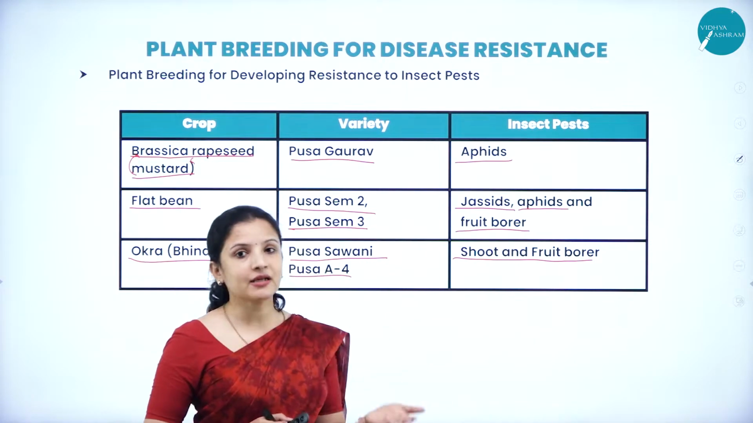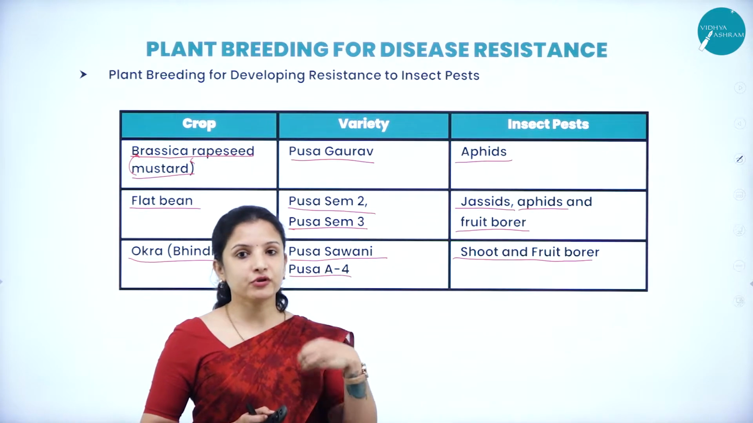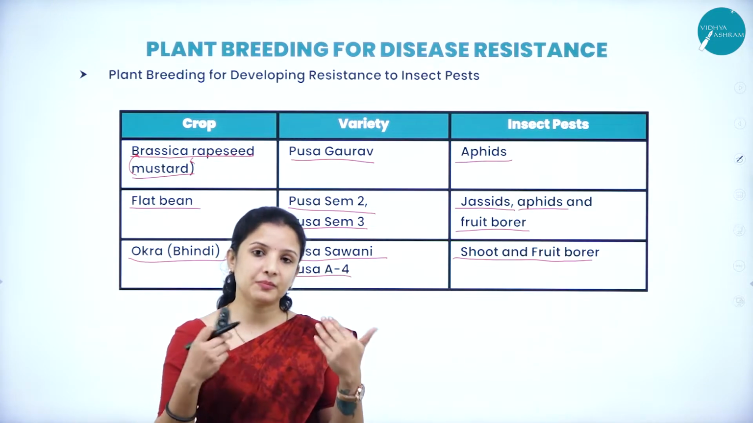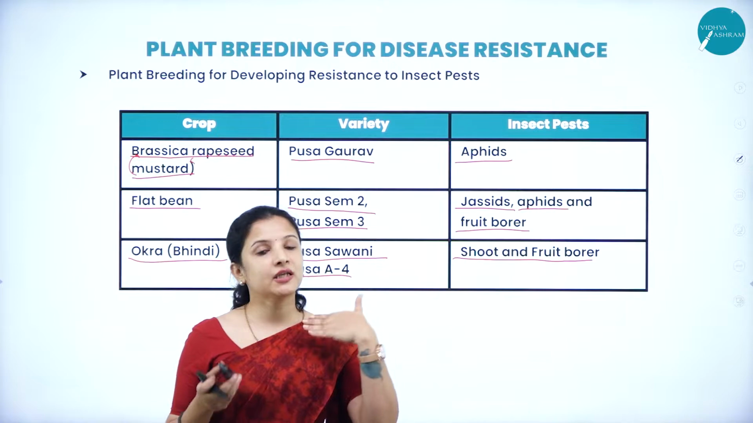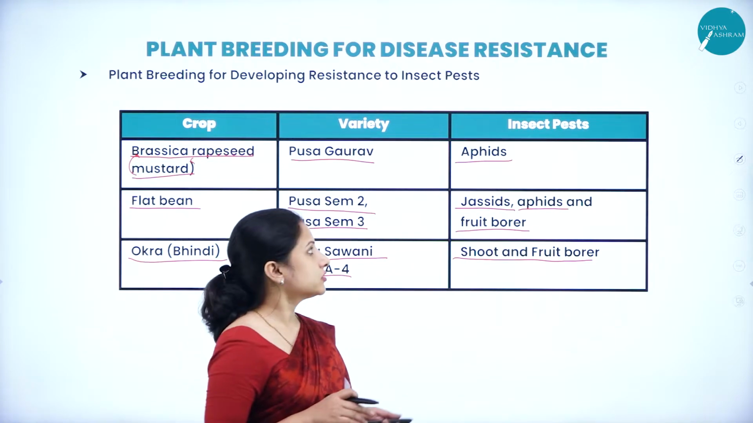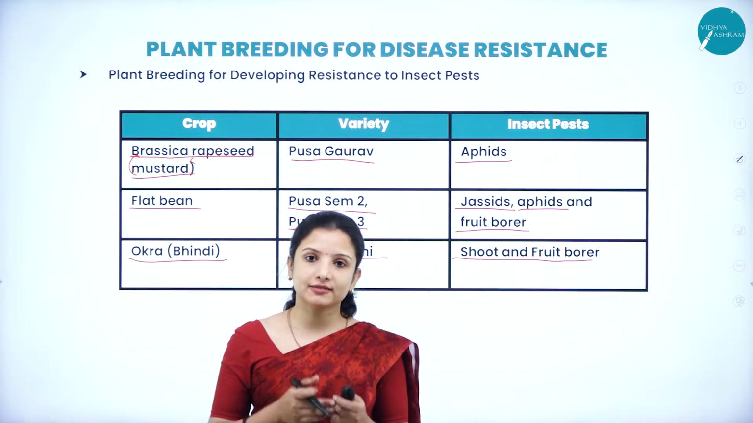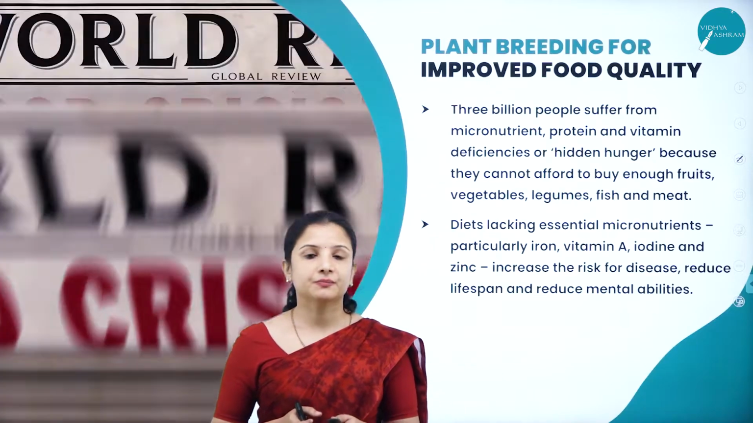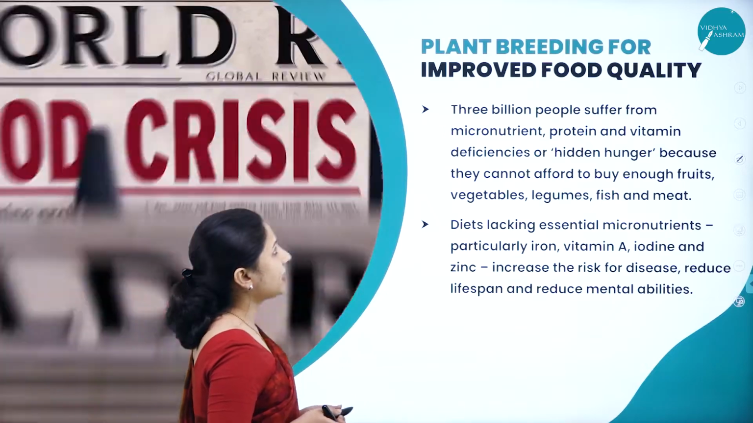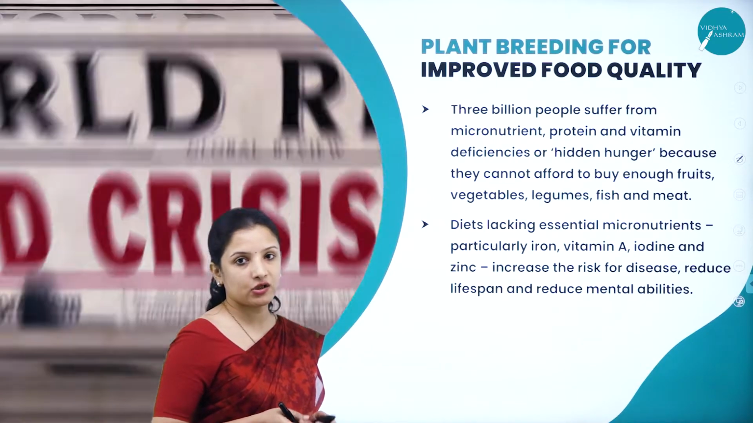Or they can create a hybrid in such a way that it produces some compounds in that particular plant itself which will keep the insects away from it. So all these are different hybrid varieties which have been developed which are resistant to the insect pests. So next we shall see plant breeding for improving the quality of the food.